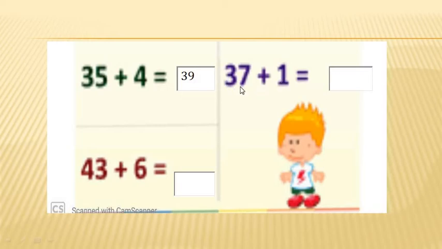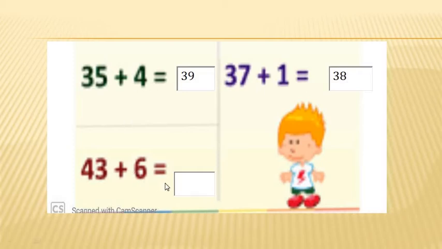This is 37 plus 1. Now do you remember? In the previous lecture also I reminded you that whenever we add 1 to any number, the answer will be the number just after that given number. So what should I write here now? By adding 1 to 37, we get number 38.